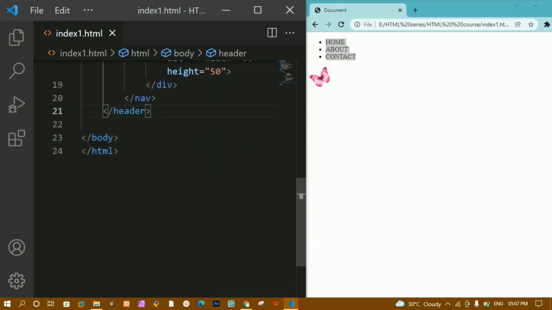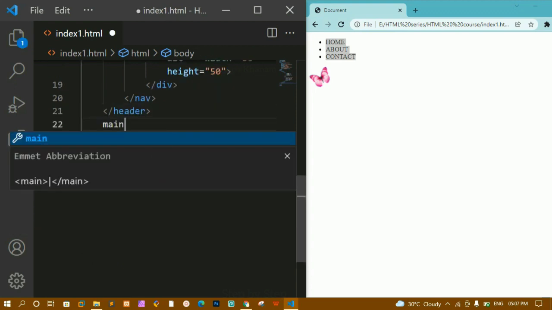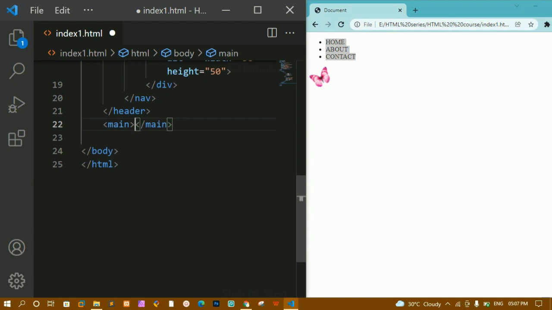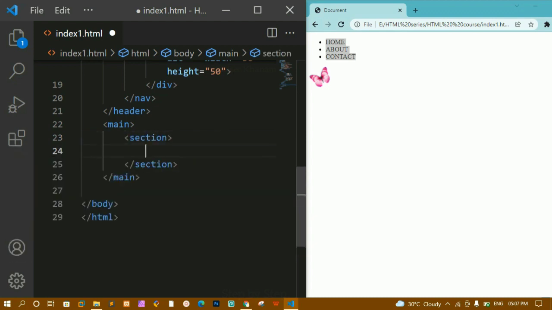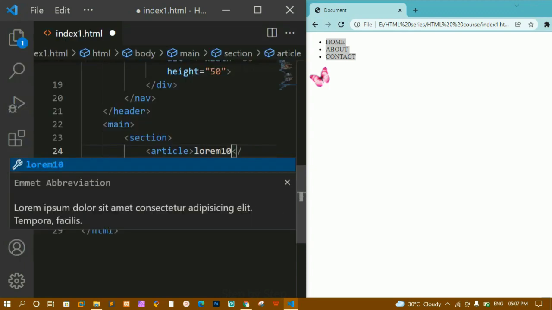Then below this header we are having the main section. For that we are having this main tag. Inside that we are having separate sections, and for sections we are having a separate section tag. Inside a section, suppose we are having articles, so we can write here article. Article is nothing but it is going to give independent content. I'm just going to write article here. Let me write here lorem 20.